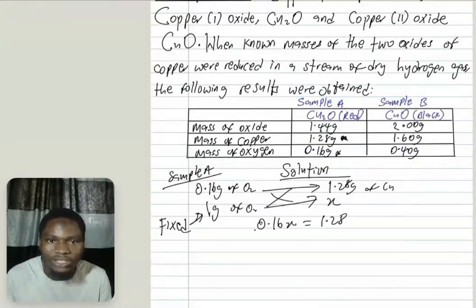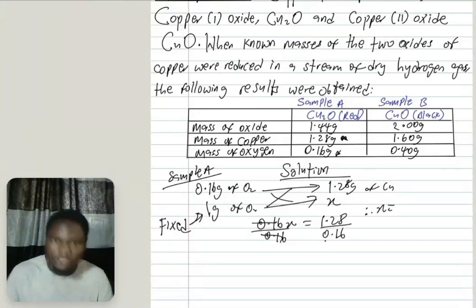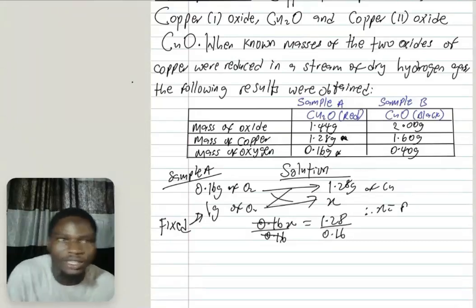You are looking for X. Divide both sides by 0.16. Cancel. Therefore, X will be equal to 1.28 divided by 0.16. This will give me 8 gram.